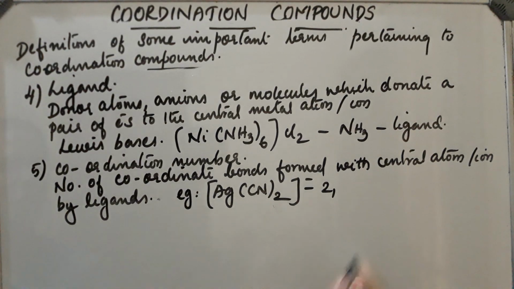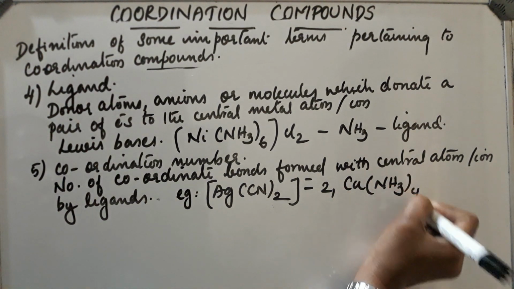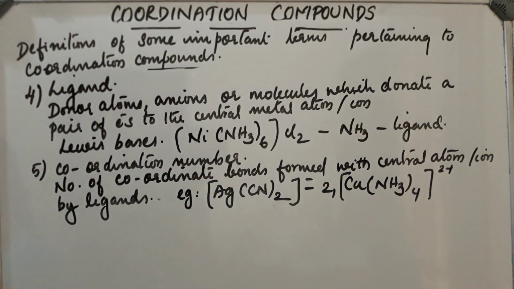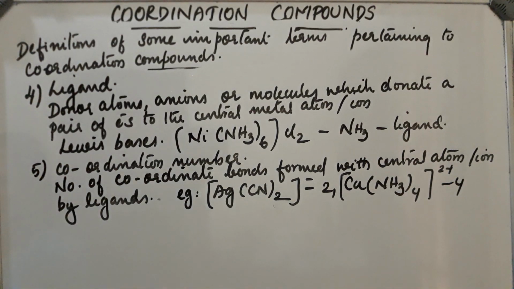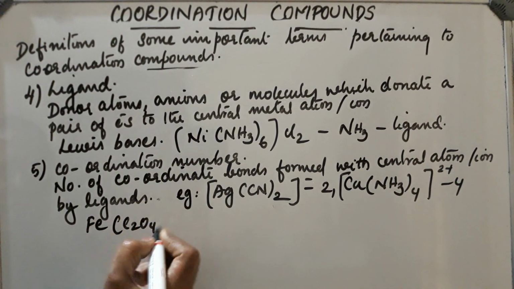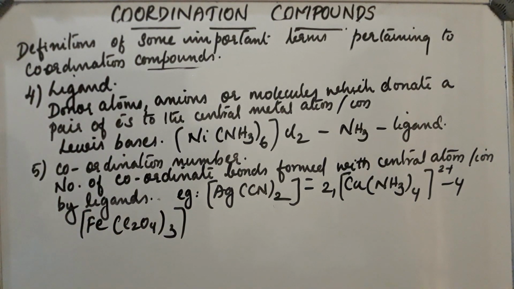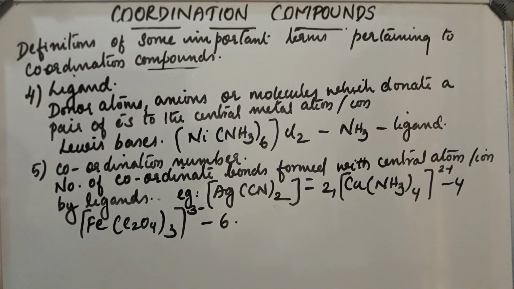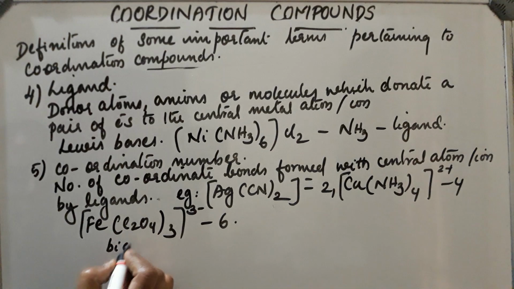Then [Cu(NH3)4]2+. Coordination number is 4. Another example: [Fe(C2O4)3]3-. C2O4 is oxalate. Here the coordination number is 6 because oxalate is a bidentate.